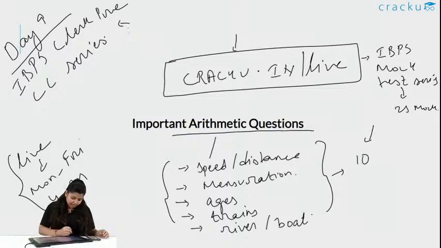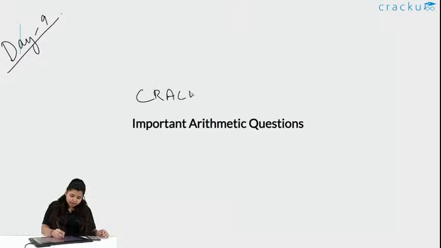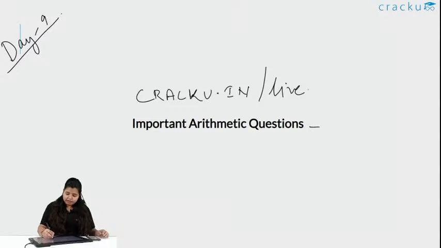So, let me clear everything. I will write it again, so it is more clear. Today is day 9 for our crash course series, and for the quiz you need to join here, cracku.in/live. We will have 10 questions on different topics.